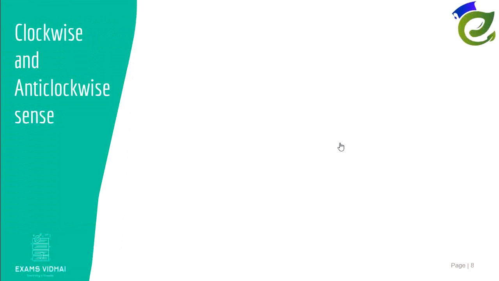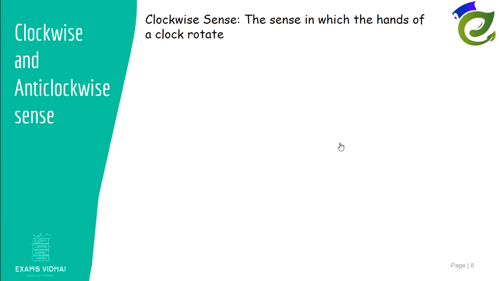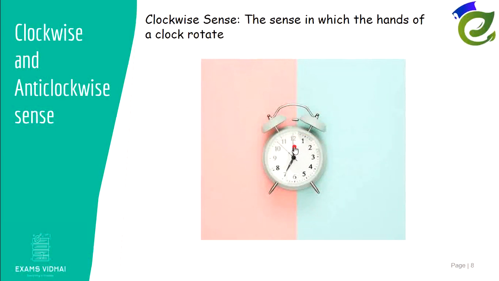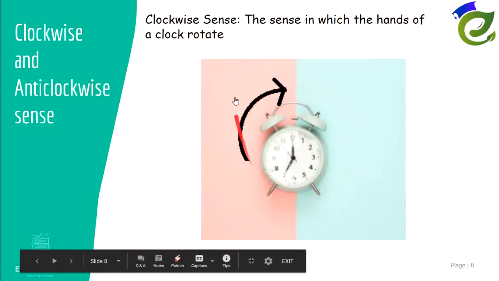Now let us move on to our next topic, which is clockwise and anti-clockwise sense. Clockwise sense, as the name says, is the sense in which the hands of a clock rotate. Now if this is a clock, how do the hands of the clock rotate? They move from 12 to 1, then to 2, then to 3, and so on. They move in this direction, like this. So this particular sense of moving is called clockwise sense.